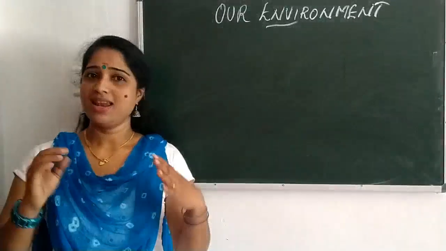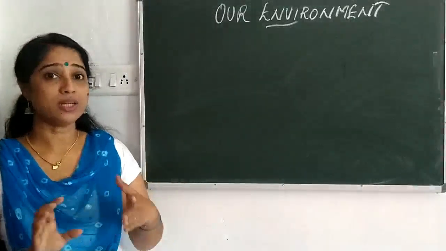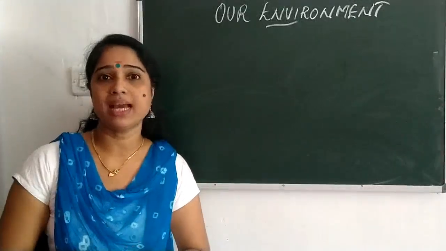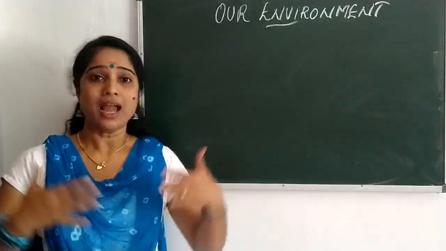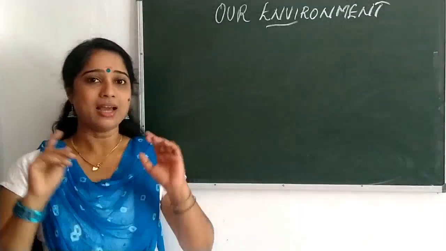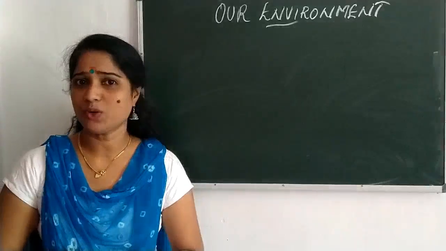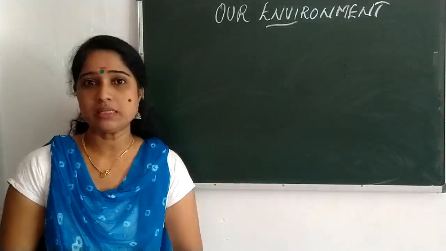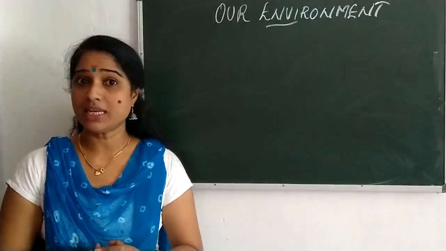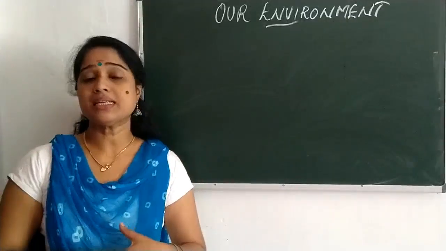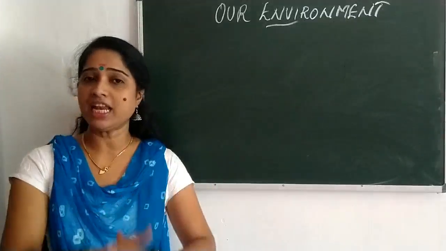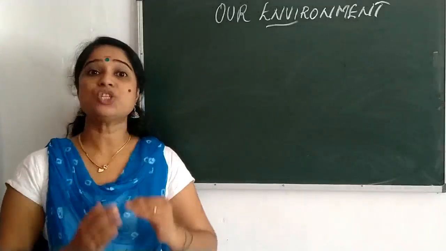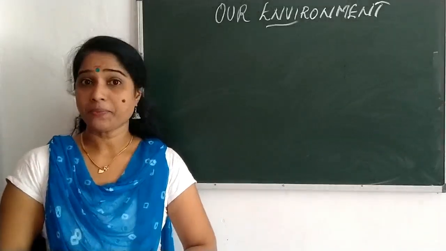My dear children, last class we started to discuss our environment, and you know environment comprises both biotic as well as abiotic factors, and they all interact with each other and we can call them a system. What is that? Ecosystem. And you know about different types of ecosystem. A typical example, a garden is an ecosystem. And we also discussed that organisms in an ecosystem can be grouped under different categories based on nutrition. What are they?